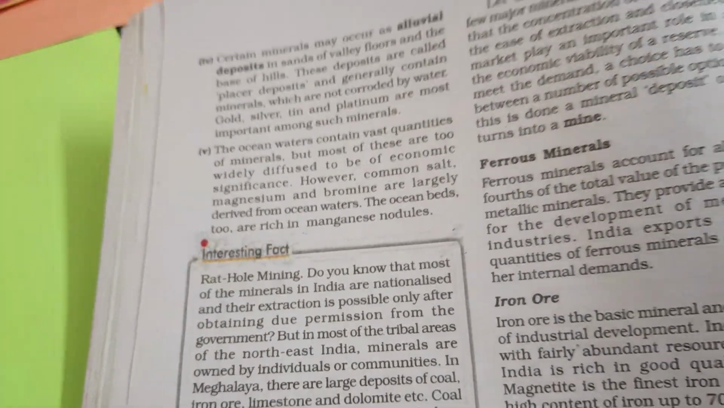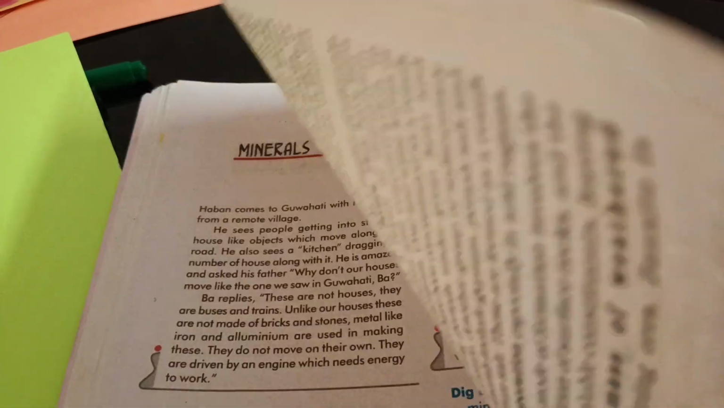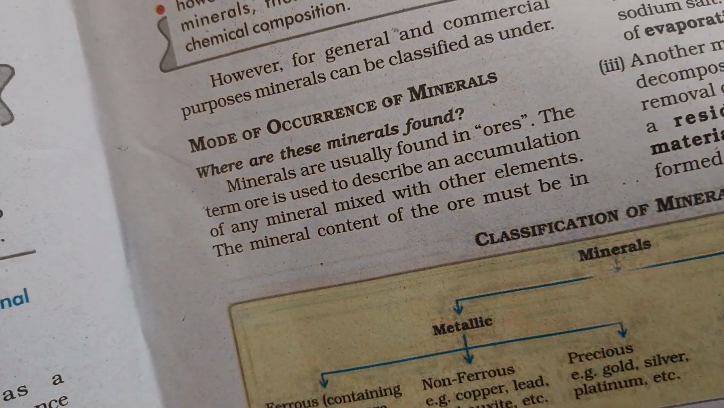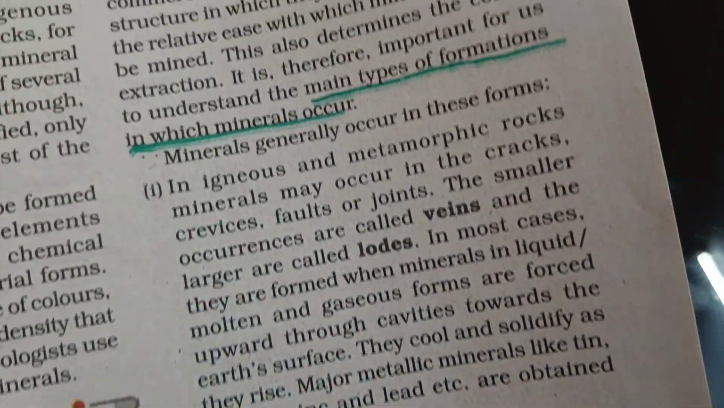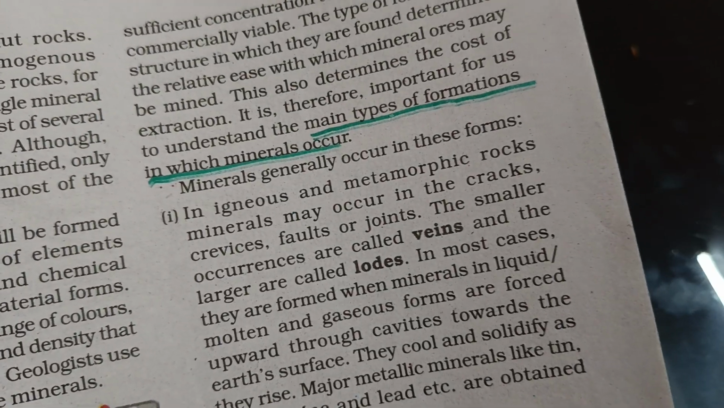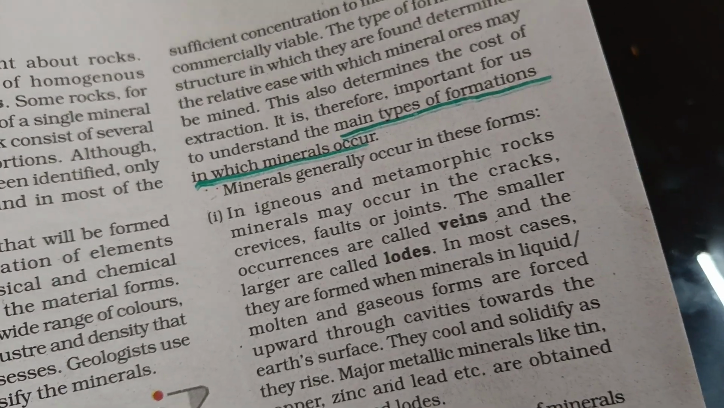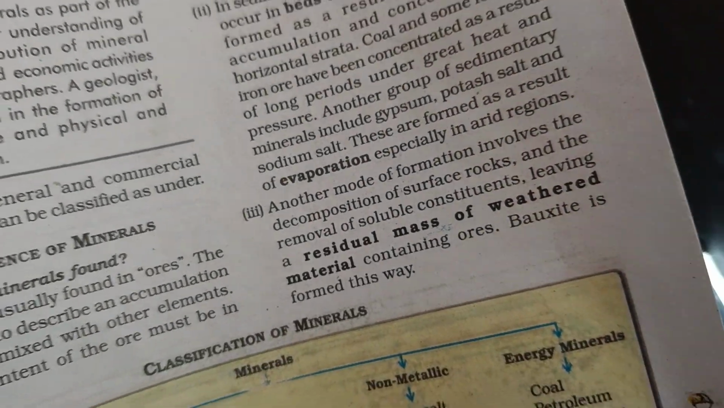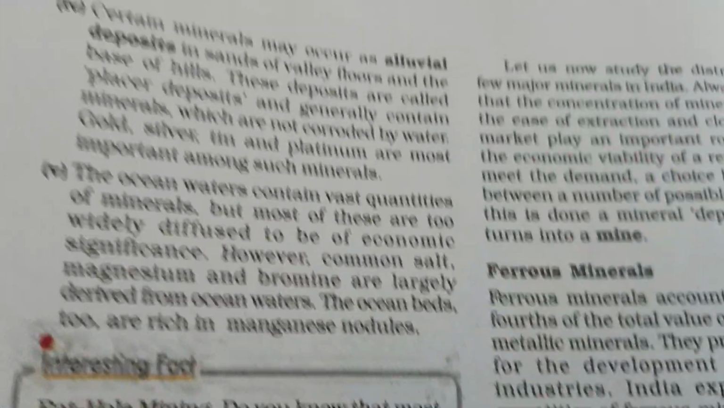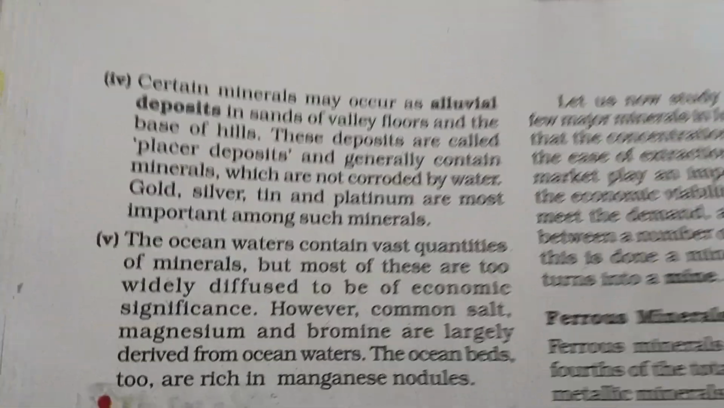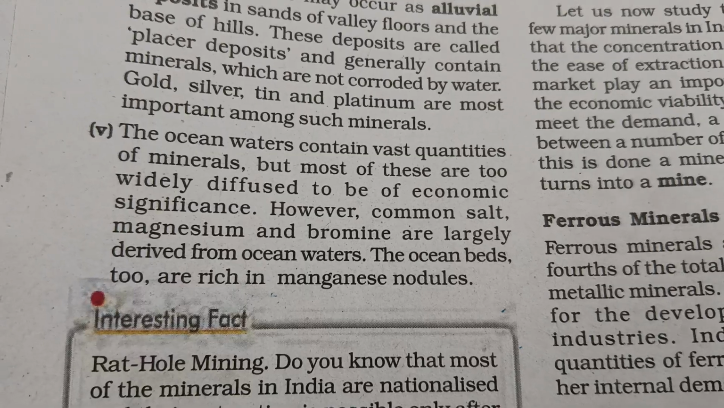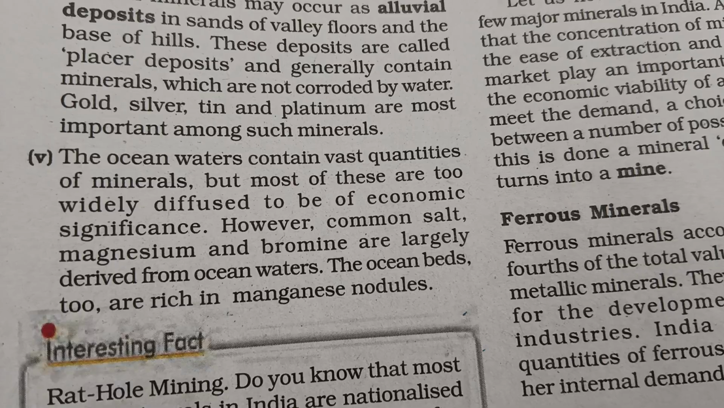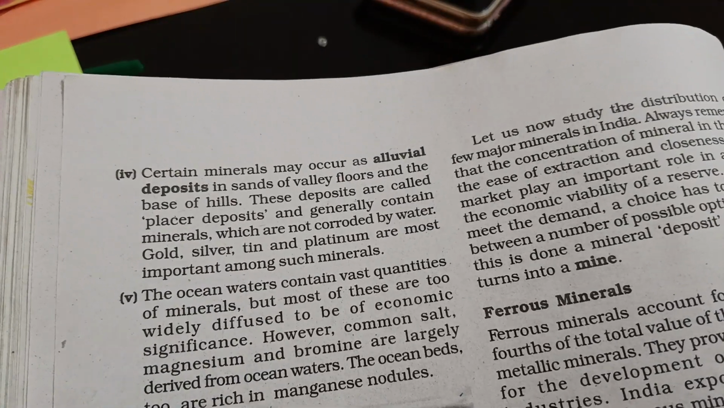I hope you understood what we have learned. Whatever you learned, please go through the heading and see what you are learning. So once more, what are we learning? Mode of occurrence of minerals, or what are the main types of formation in which minerals occur: igneous and metamorphic rock, sedimentary rock, residual mass of material after weathering, alluvial deposits, and minerals in the ocean water. Okay, hope you understood this. Thank you all.